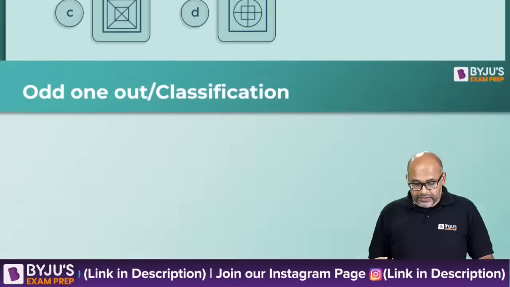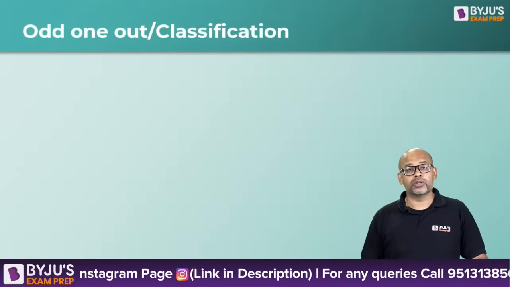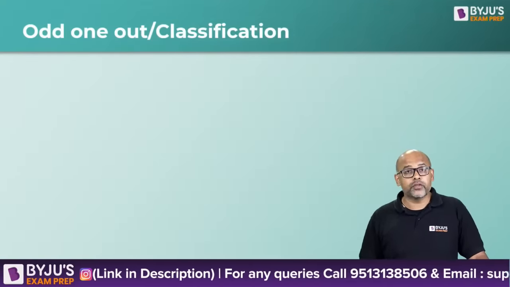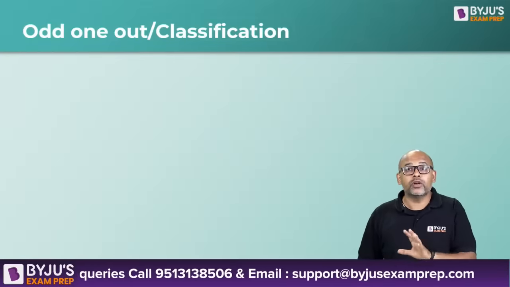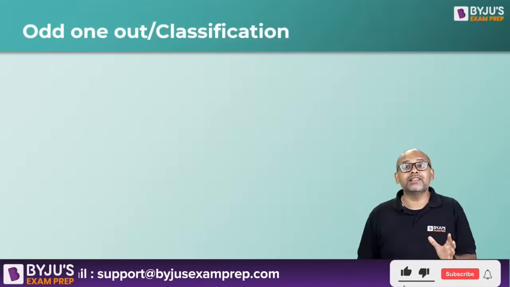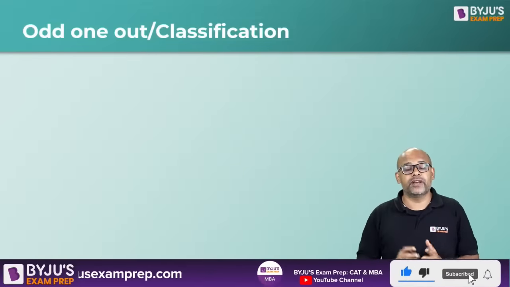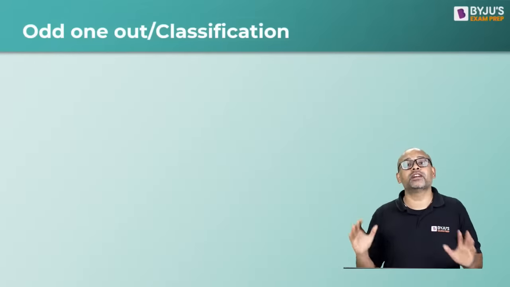Right, question number 10 is done. The next topic we are going to look at is odd one out. I already explained the logic of odd one out. You have to look at all the figures. There is no pattern or sequence per se, or it could be a sequence also. The idea is 4 of them are connected in some way. One is not connected in the same way.